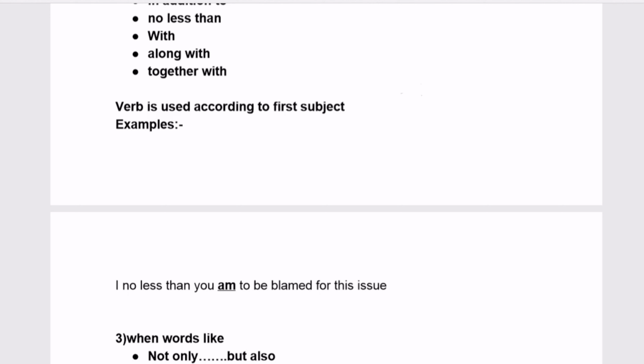That means the verb in such sentences is according to the first subject, that is, according to I in this example. So "am" is the correct sentence.